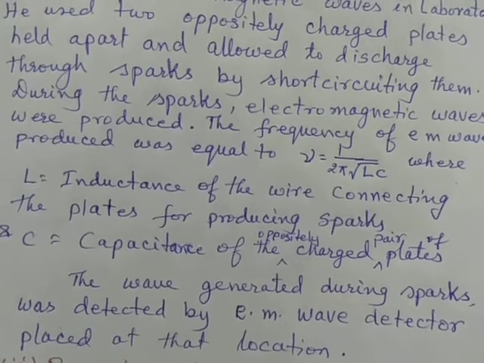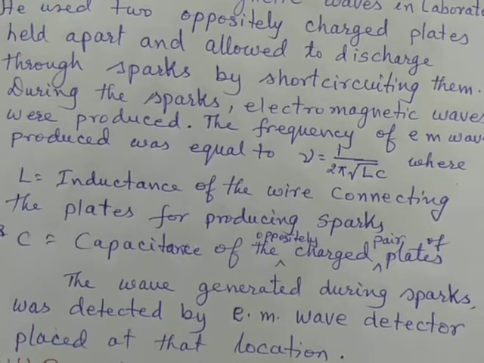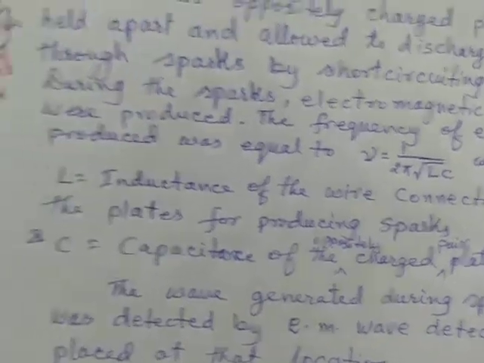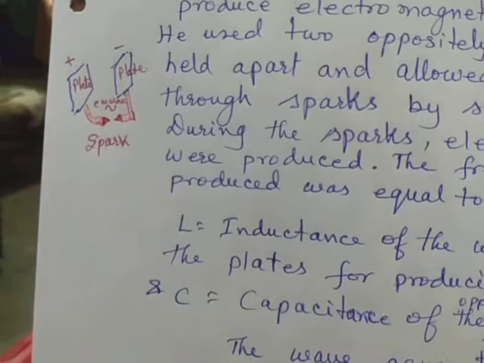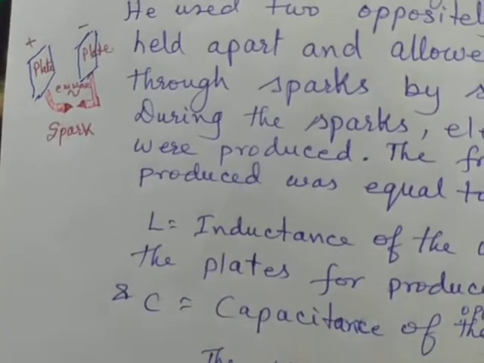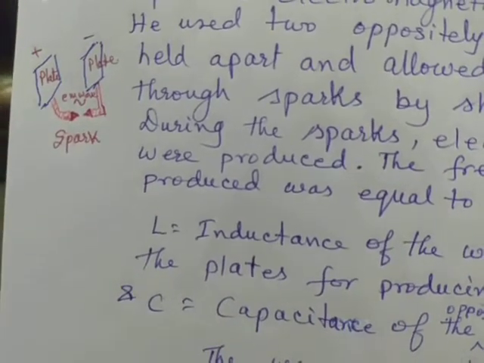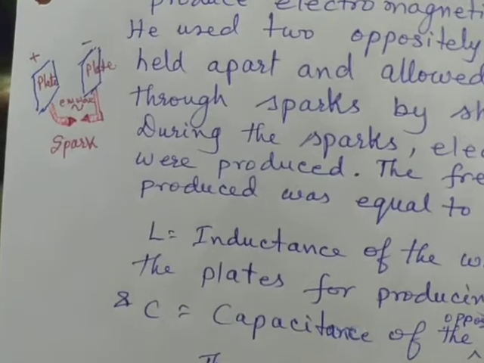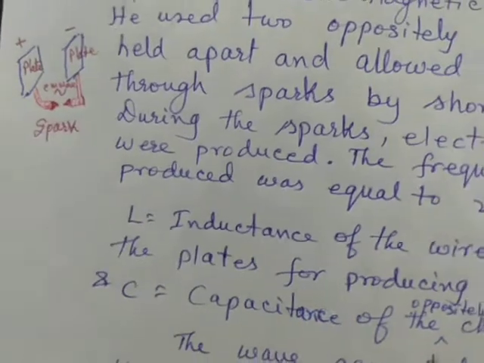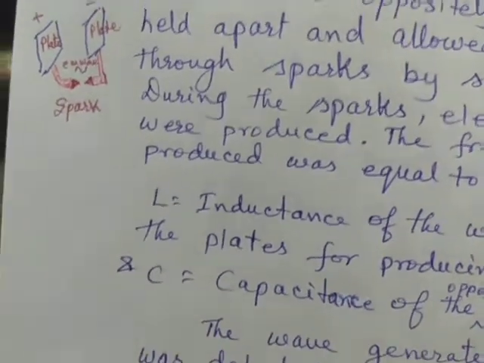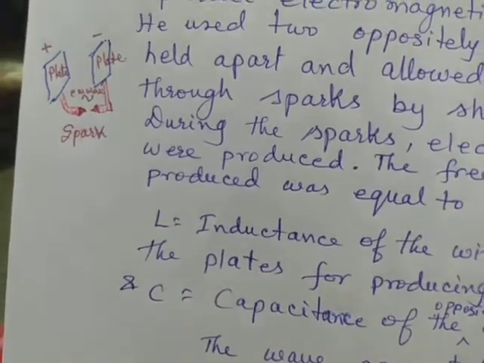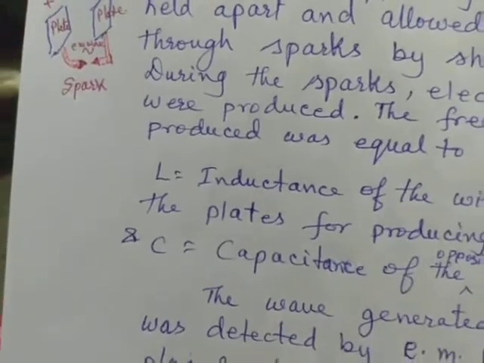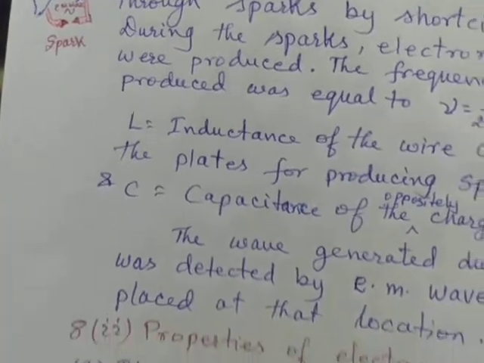Now the frequency of this wave will be equal to 1 by 2π√(LC), where L is the inductance of the wire connecting the two plates, and C is the capacitance of the plates. So that way it was primarily done. Then later on we have developed much ahead of those primary stages.